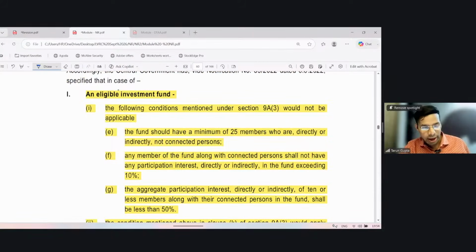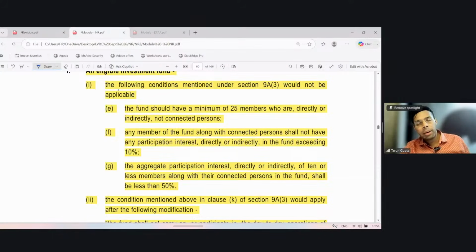What are the conditions for an eligible investment fund that will not be applicable? One, the minimum number of members should be 25. The fund should have a minimum of 25 members who are directly and indirectly not connected persons. This condition is not applicable where the fund manager is located in IFSC.